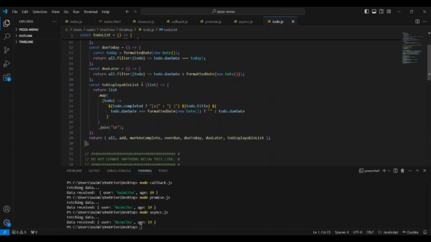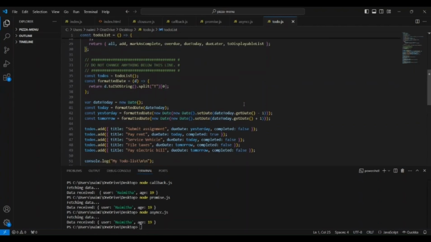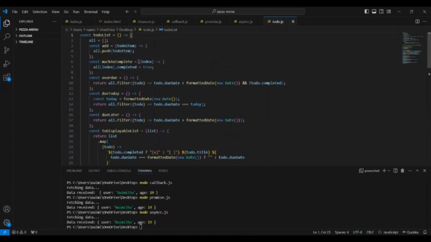For example, if we add a task with the title submit assignment, we use the add method and pass in the task title, its due date, and whether it is completed or not with true or false. So this is the add method to push the tasks into the all array.